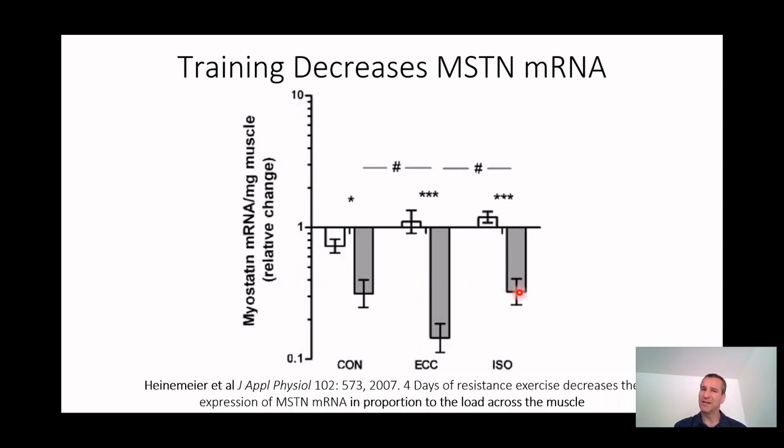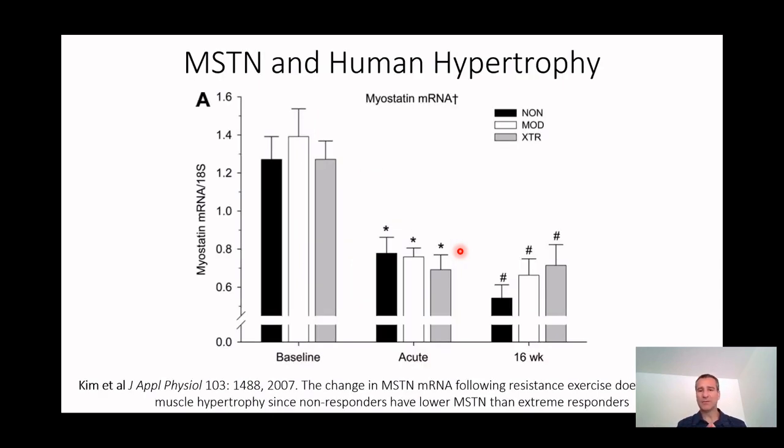Okay, so what this is potentially saying is that myostatin mRNA is regulated such that when the load is the highest, because the eccentric movement has the highest load, then isometric, then concentric. So when the load is higher, it's suggesting that myostatin mRNA is going down. That's really interesting, because that would support this idea that if we can decrease myostatin mRNA, we're going to grow our muscle.